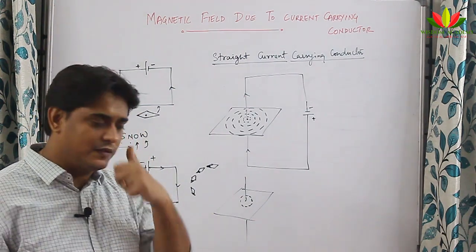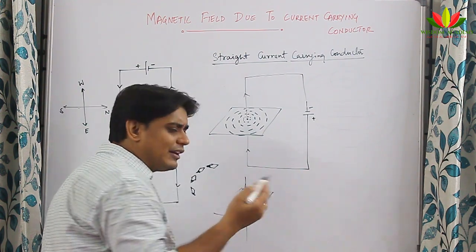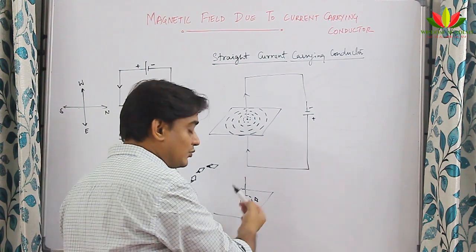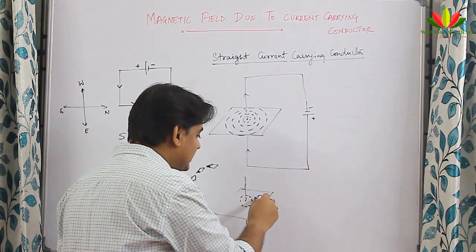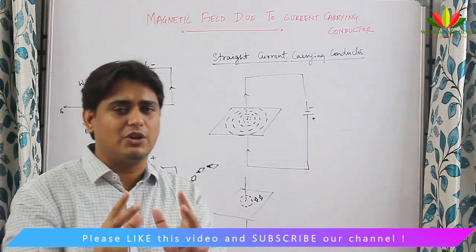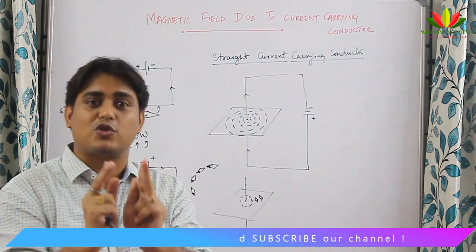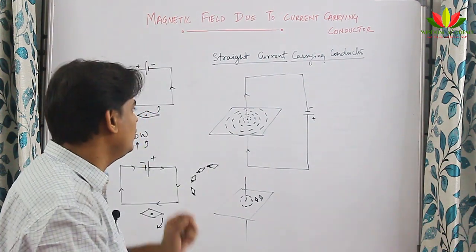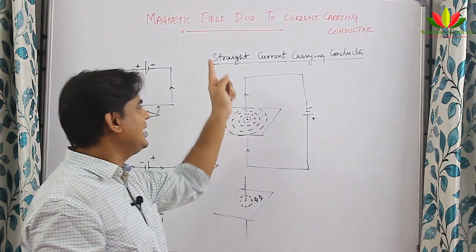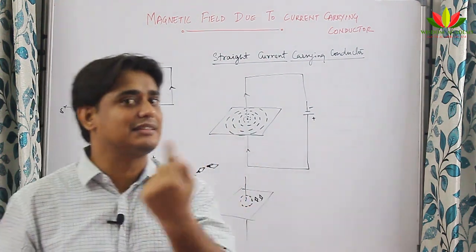One thing was observed: as we were moving away and putting the compass there, the deflection was feeble, it was weak. Near the wire, there was a stronger deflection, and as we went away, the deflection was less. So one thing was very sure: the magnetic field was becoming less as we were going away, and it was strong near the wire. This gave us an idea that whenever there is a current carrying conductor, a magnetic field is produced in the form of concentric circles.